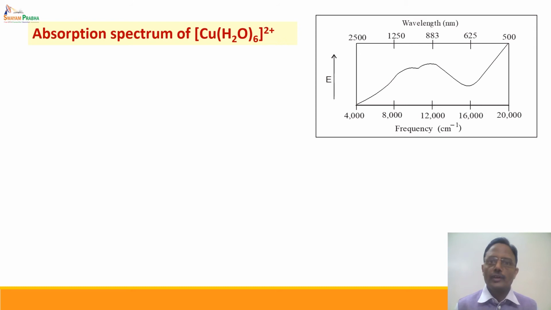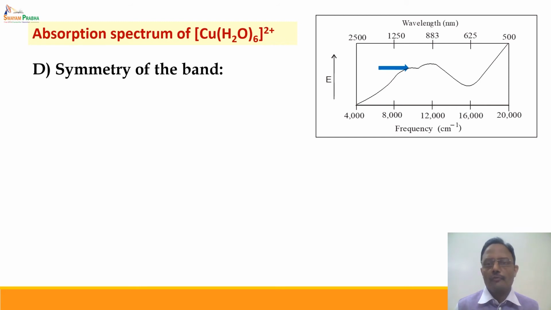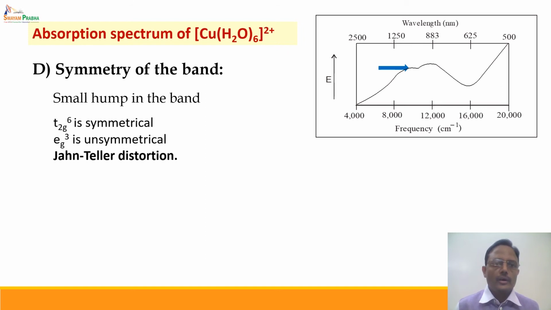Fourth aspect of the spectrum is the symmetry of the band. What is the symmetry of the band? If we observe it carefully, again we will find a hump in this particular case. And if there is a hump, then there should be some reason. The reason for this is, if we see the configuration of copper 2 positive, it is a d9 system, and a d9 system has t2g6 eg3 configuration. t2g6 is a symmetrical distribution of electrons, but eg3 is an unsymmetrical distribution of electrons.